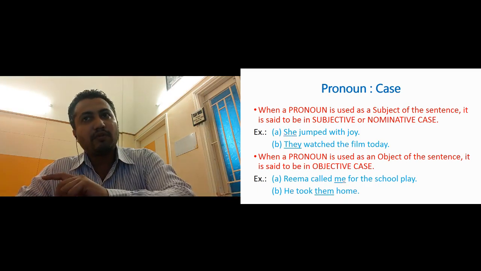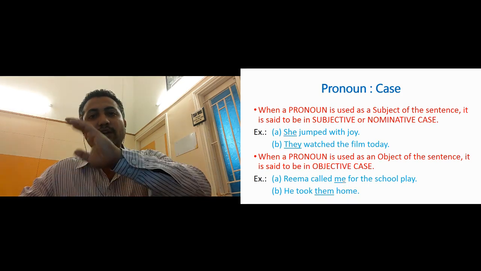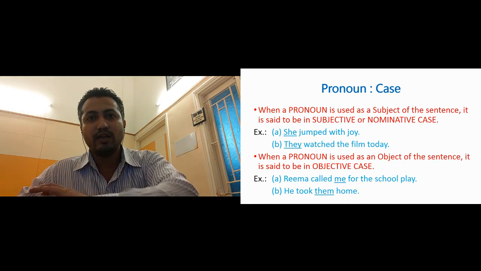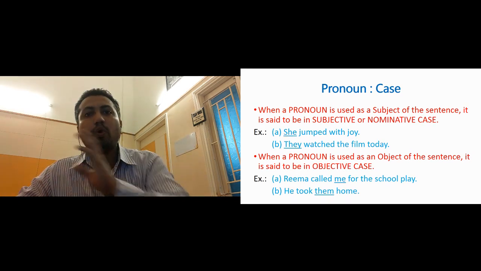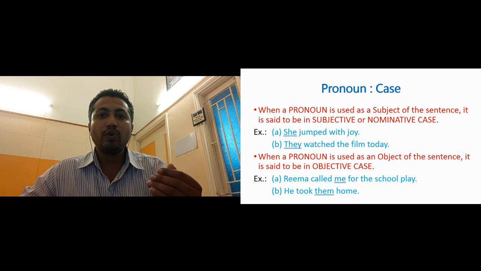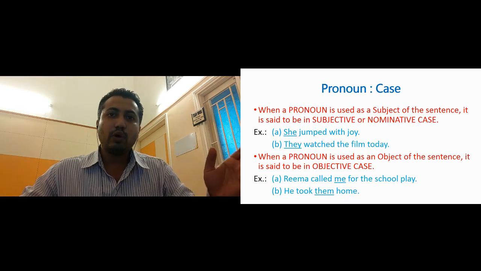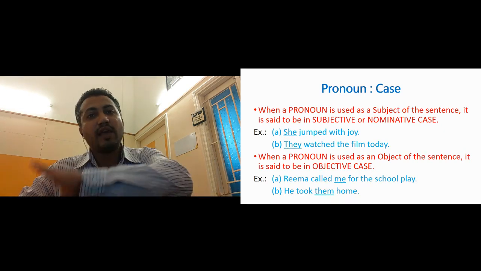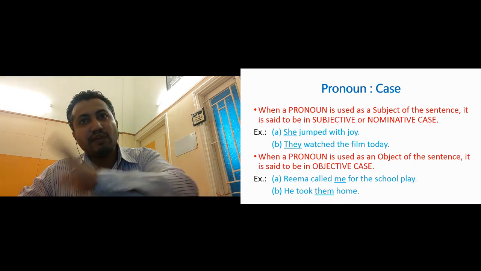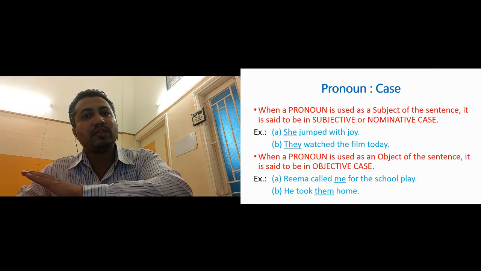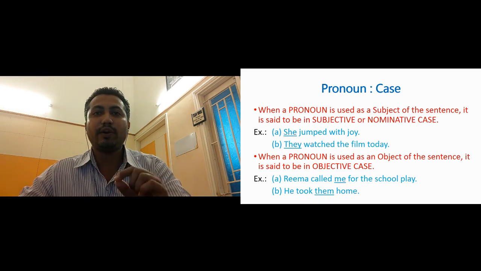Rima called me for the school play. Me is not the subject, it is the object, and so that is in objective case. Let us look at one more example of the objective case. He took them home. Now them, who is the doer of the action? Who took? He took. Okay, but who has been taken? Them. So them is not the doer of the action, them is the receiver of the action. So again them is in place of an object, so again it is in objective case.